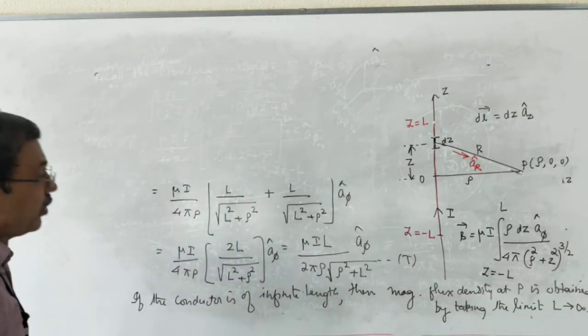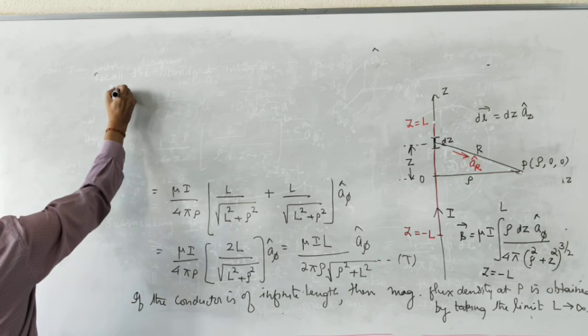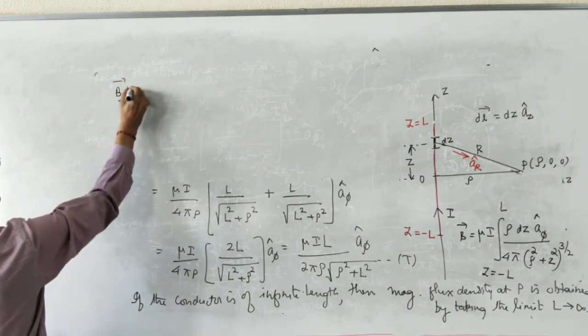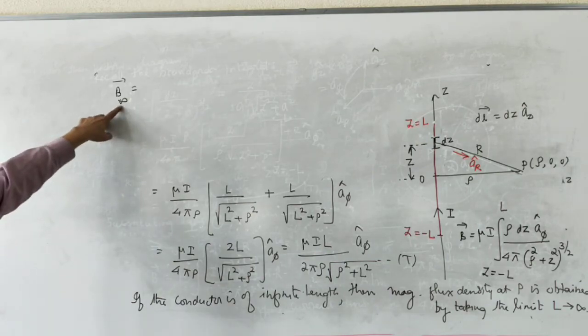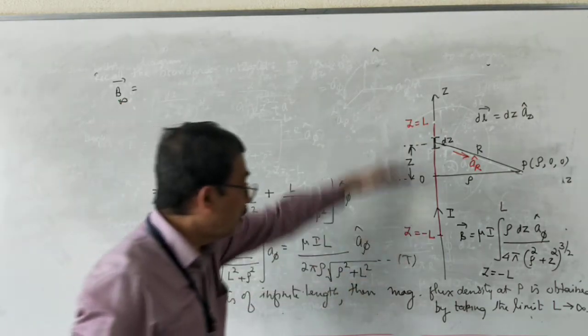What I mean is, magnetic flux density at point P due to an infinitely long straight conductor. I put the suffix infinity to show that the conductor is of infinite length.